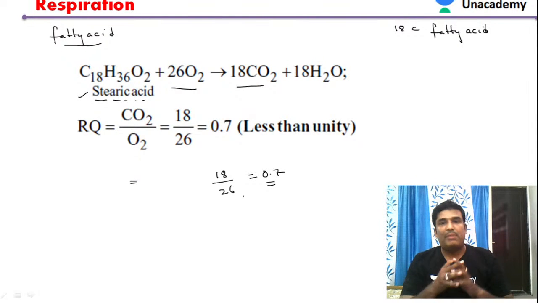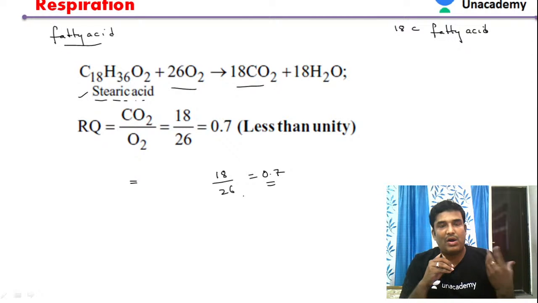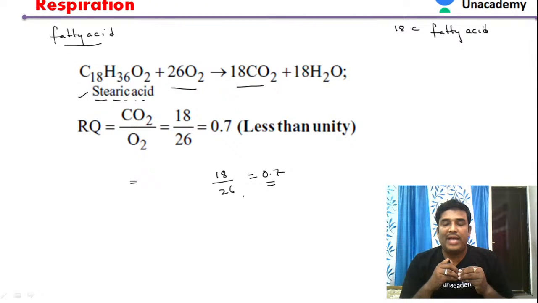What we have to remember here is that when fatty acids are getting oxidized, the number of oxygen molecules consumed will be more than the number of carbon dioxide molecules evolved. That is another important characteristic feature of the oxidation of fatty acids.